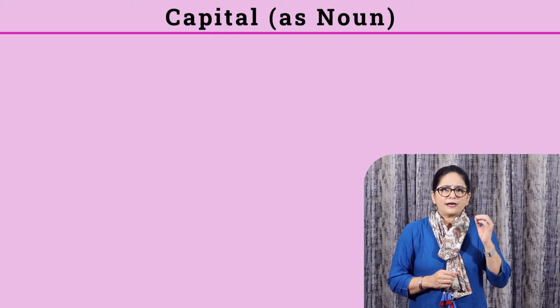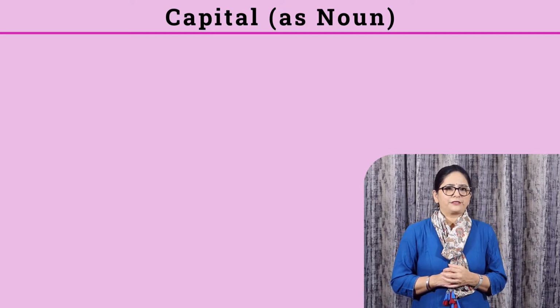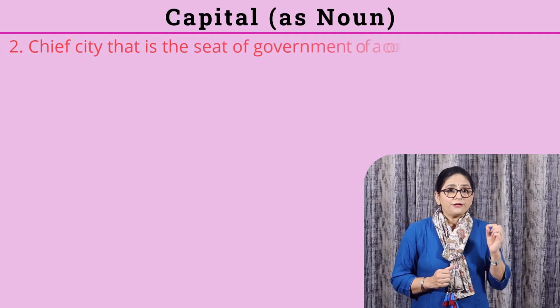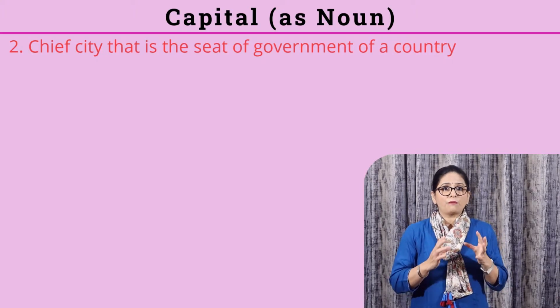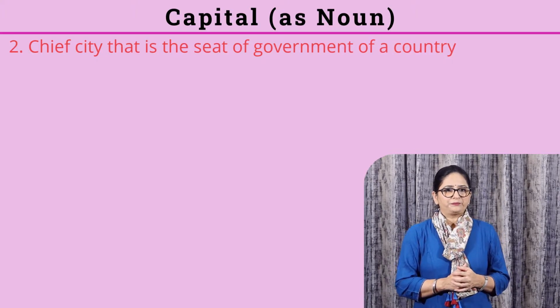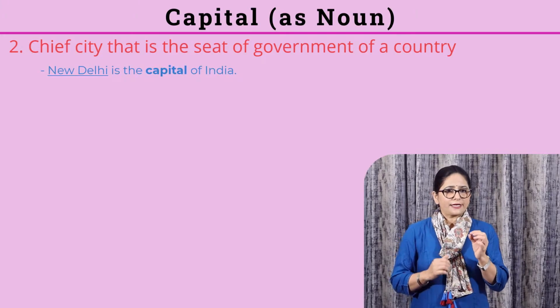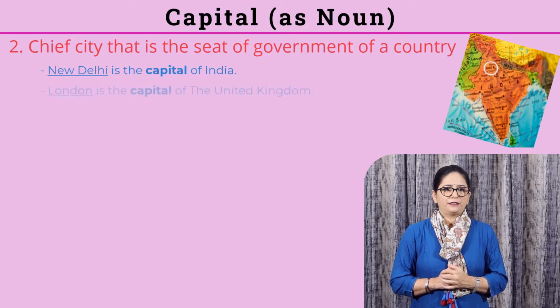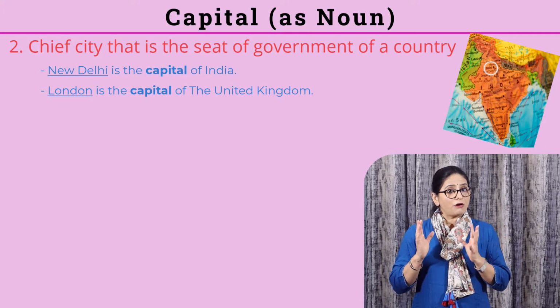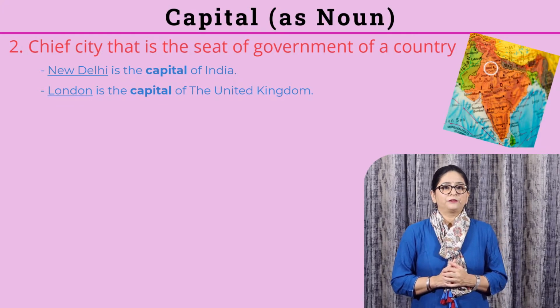Now, let's see another use of capital. That is a chief city, that is the seat of government of a country. We will check it in examples. New Delhi is the capital of India. London is the capital of the United Kingdom.